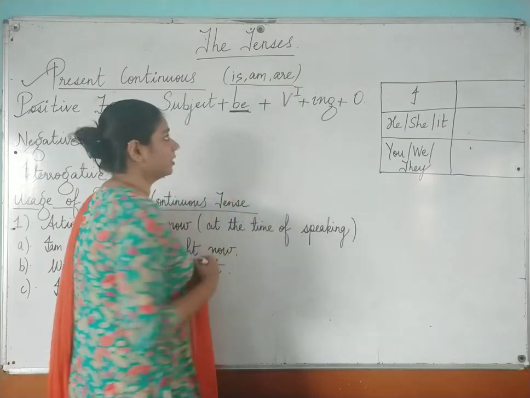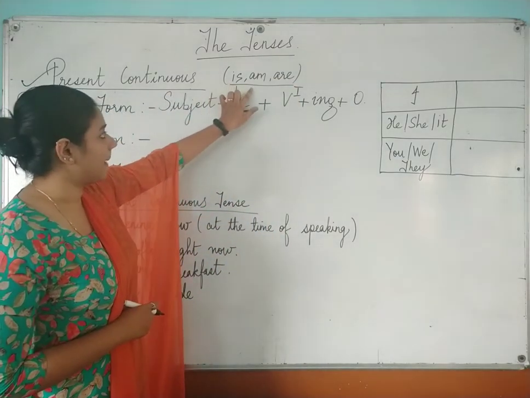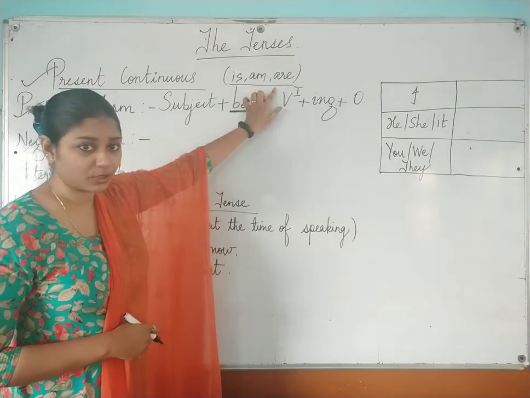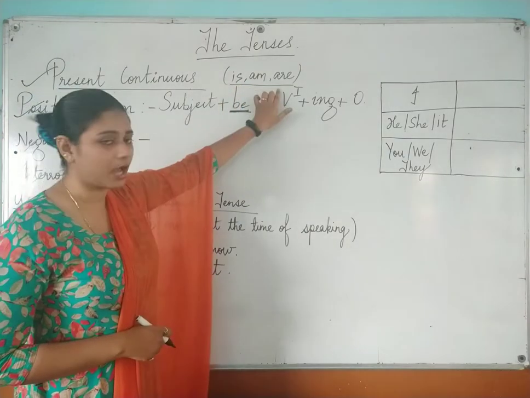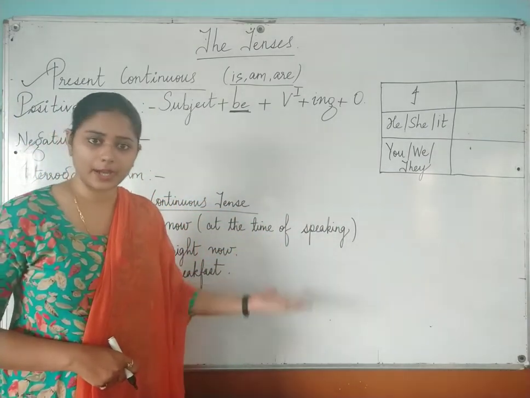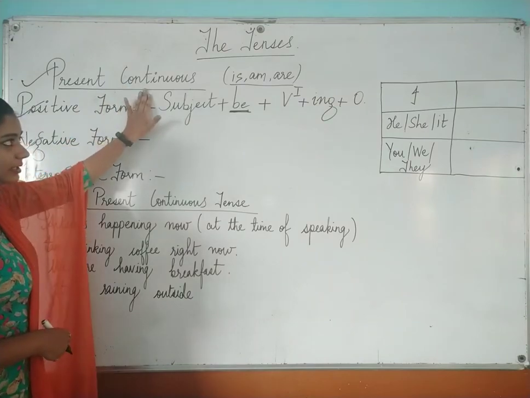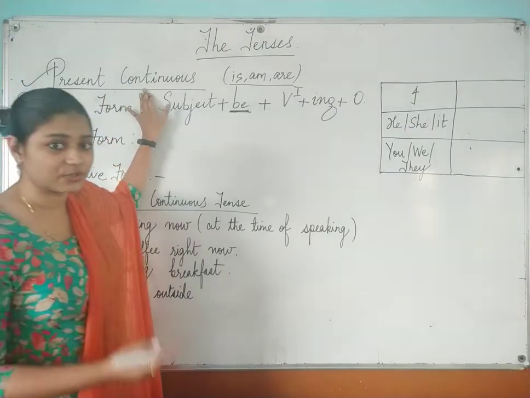If we are talking about any past tense, it will be was and were. But right now, we are focusing on present continuous tense, right?